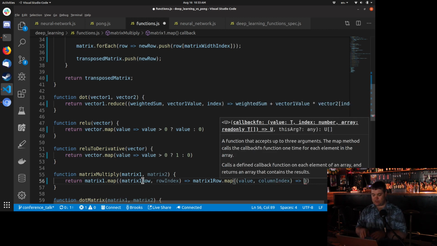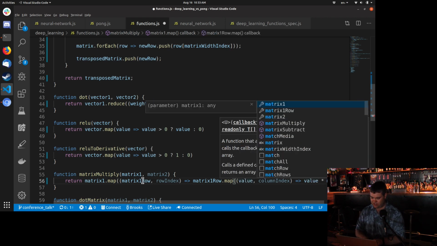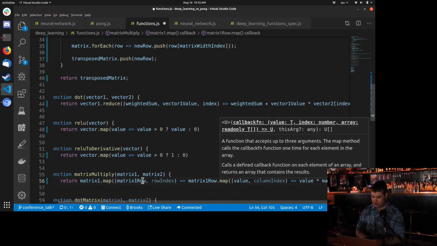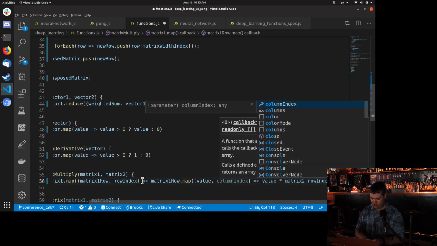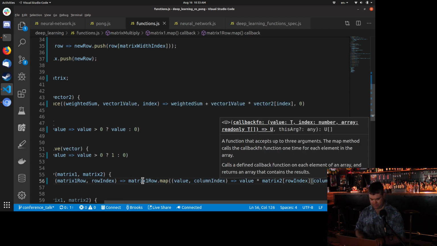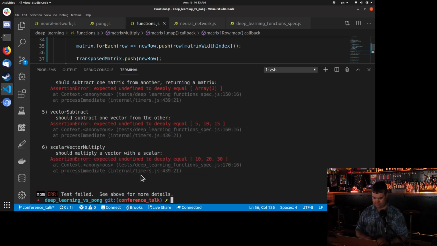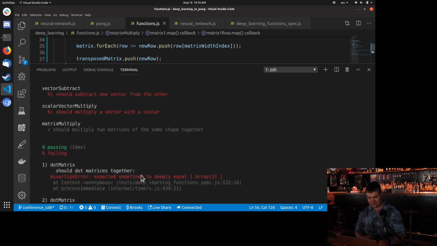And now we're going to multiply this value times the matrix 2 rows first, so it's the row index, and the column index. Let's see if this giant one line works. Hey, it worked, first time.